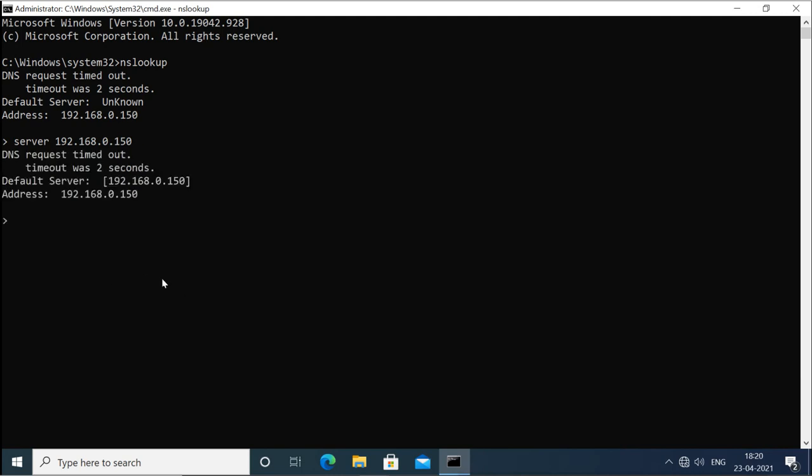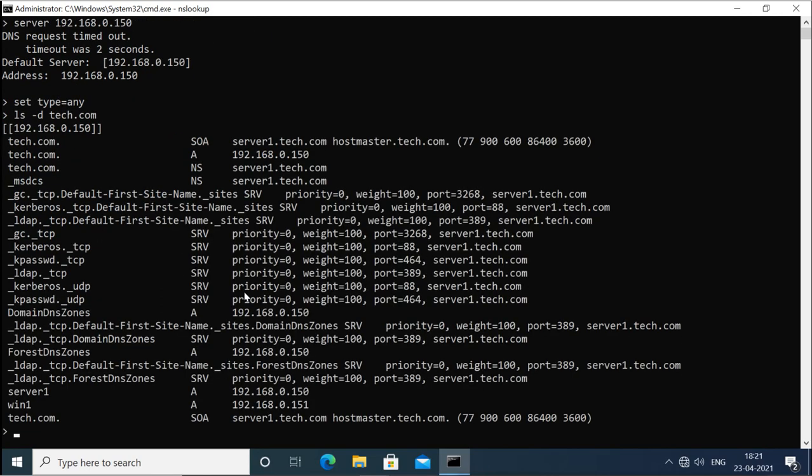Then it will set the type to any type, I want all the types. Then it will run the ls -d command with the domain name. The domain name is tech.com, which is the zone name, and you can see it puts the whole record here.